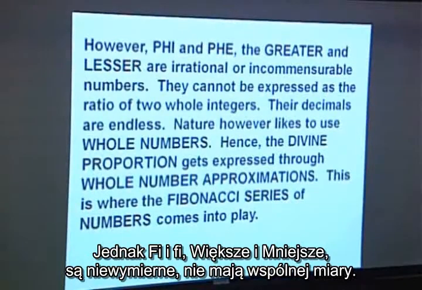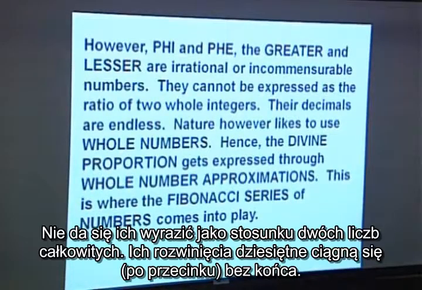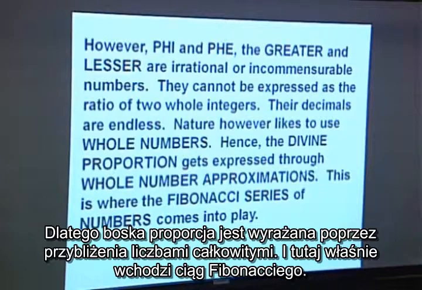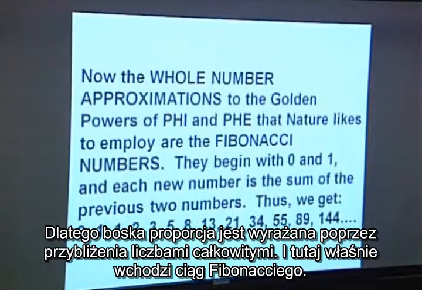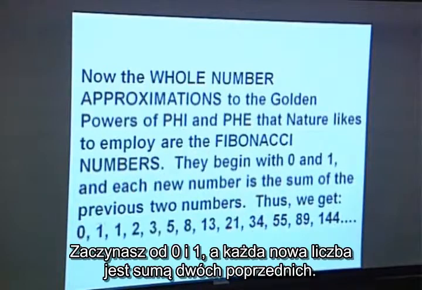However, phi and phi, the greater and lesser, are irrational. They're incommensurable. They cannot be expressed by two whole integers. Their decimals are endless. Hence, the divine proportion gets expressed through whole number approximations, and that's where Fibonacci's come in. You begin with 0 and 1, and each new number is the sum of the previous two.